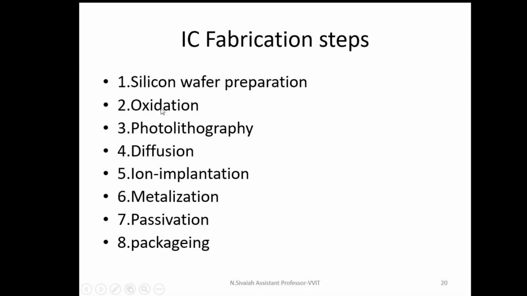Oxidation is the process of forming SiO2 on the top of a silicon substrate. It does not allow any impurities. Oxidations are classified into two types: dry oxidation and wet oxidation. In case of dry oxidation, it takes place at very high temperatures only, nearly 1200 degrees centigrade, and it is a slow process, and dry oxidation is used for forming thin layers. When it comes to wet oxidation, it occurs at 1000 degrees centigrade.